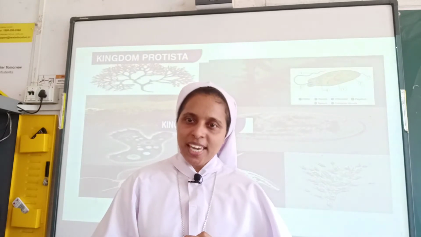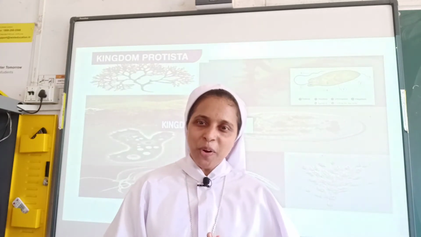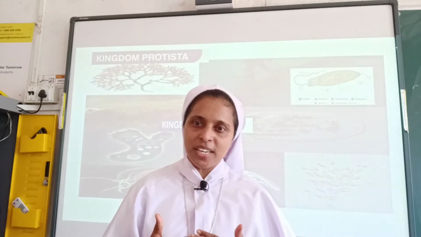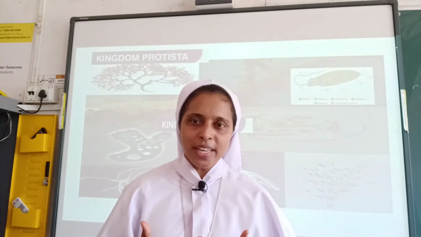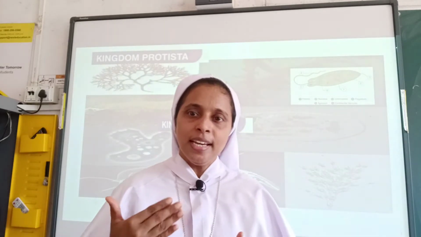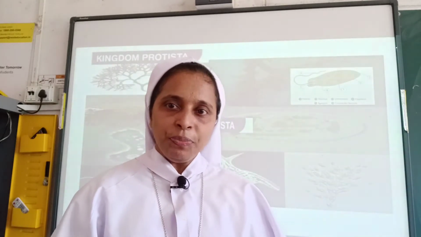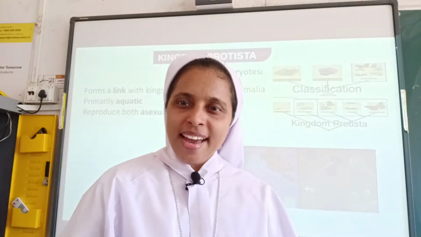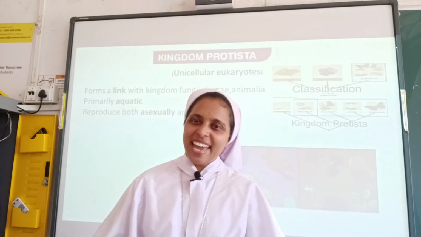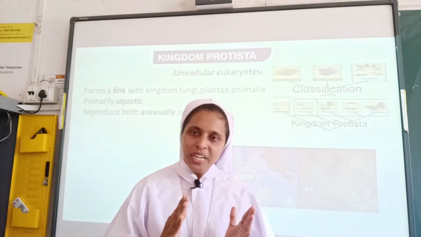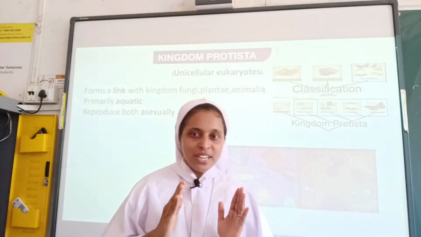Now coming to the next kingdom, that is kingdom Protista. So let's learn the characteristic features of kingdom Protista. We all know that it consists of unicellular organisms, and they consist of cell organelles. As I have told you, the characteristic feature of kingdom Protista is that they are unicellular and have cell organelles.